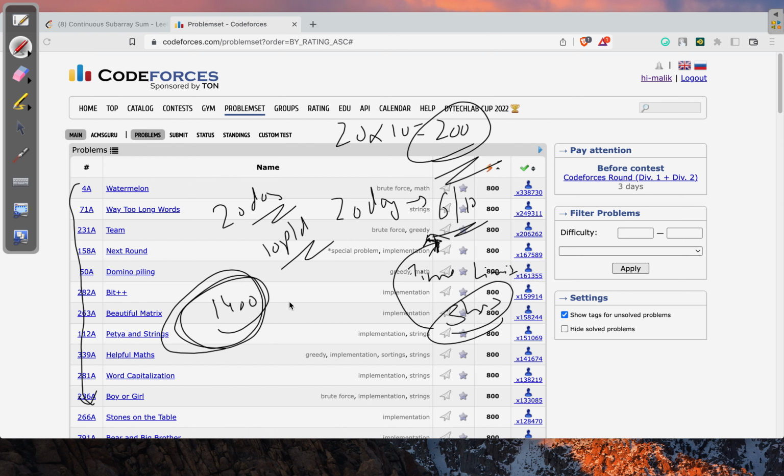But up till now, our first job is to achieve this 1400 rating. I'll cover the rest later, once we have done this part. But first of all, our job is to solve 200 problems.